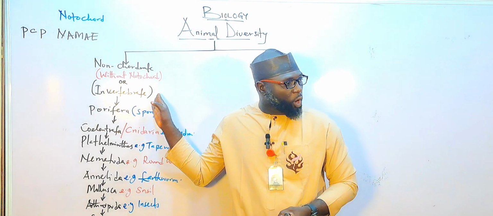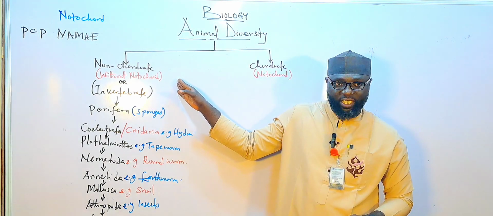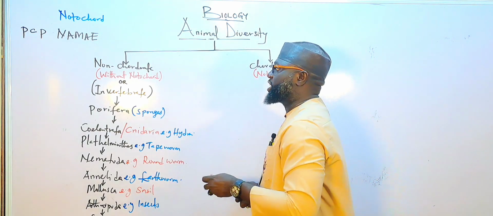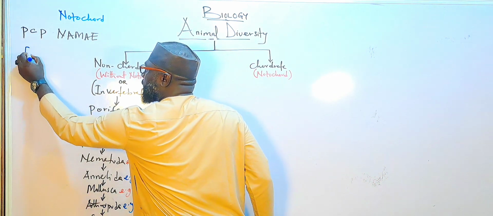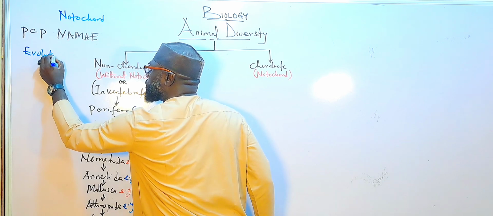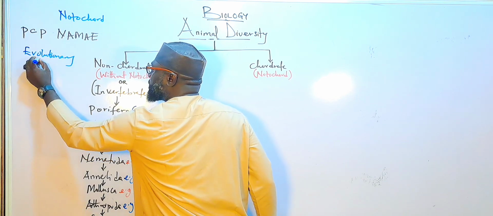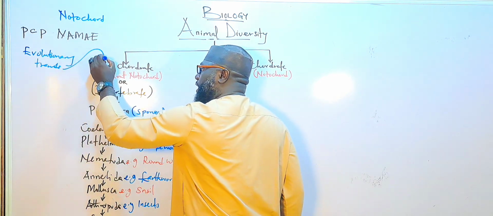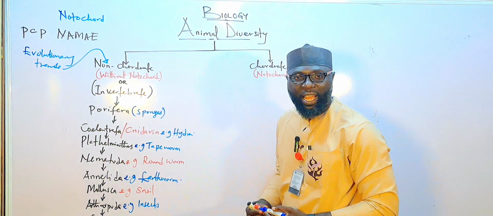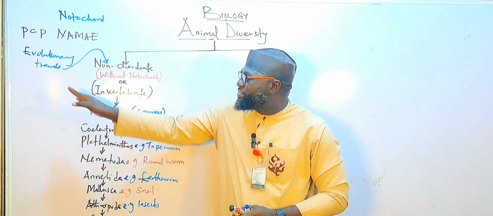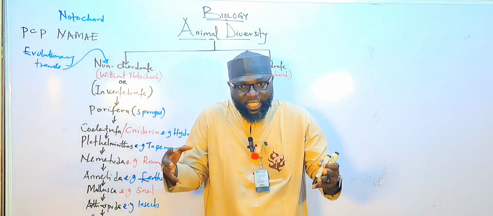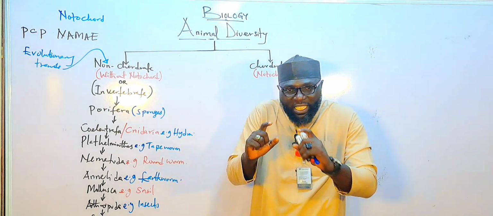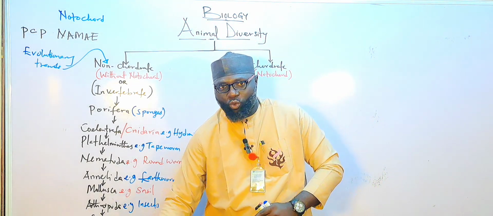This is what we call the evolutionary trend in invertebrate animals. What is evolutionary trend? The evolutionary trend can be defined as the change in complexity that occurs in living organisms from the simplest form to the complex one.